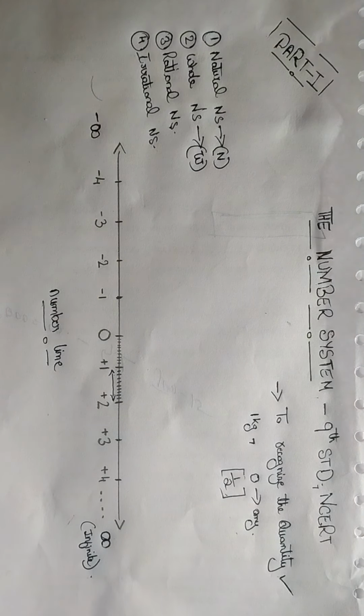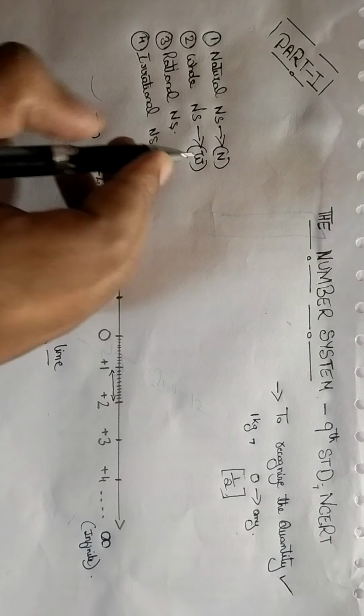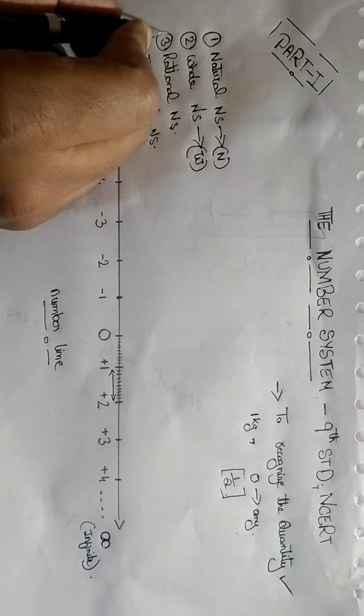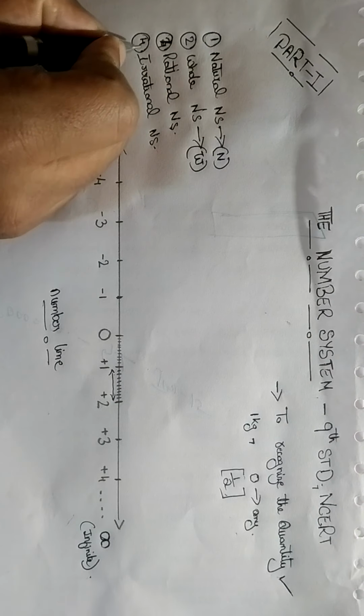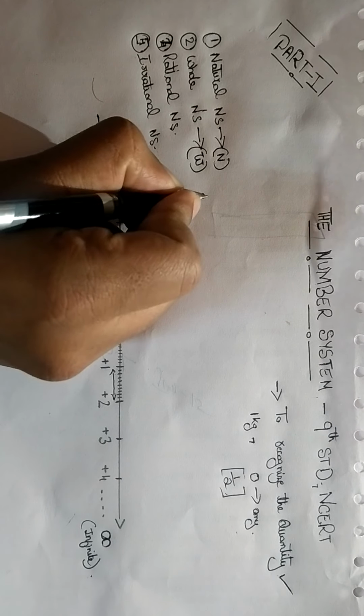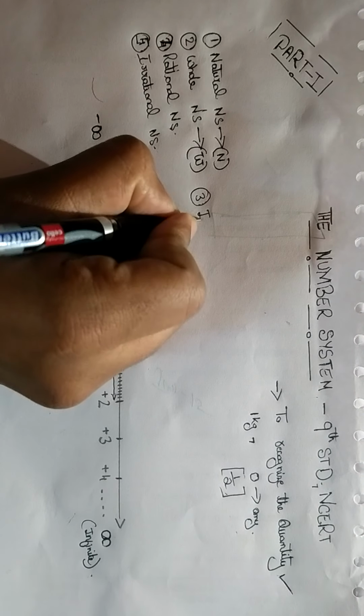The next type of number system is rational number system. Actually, we left out another type of number system here. Let me write. Sorry, take that in between 2 and 3. Let me make this 4 and this 5. I will write 3 here. The third one is integers.